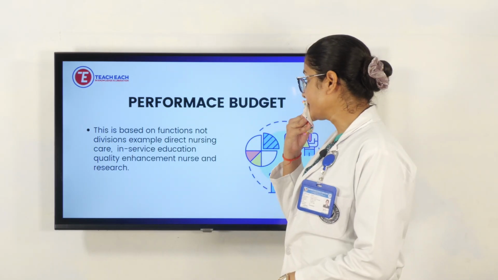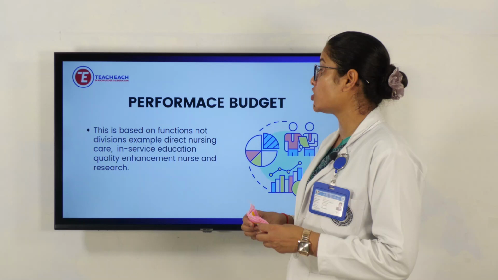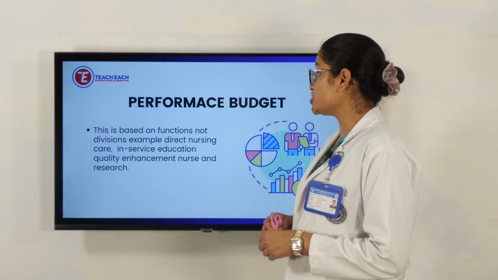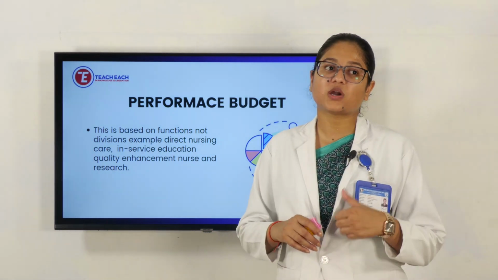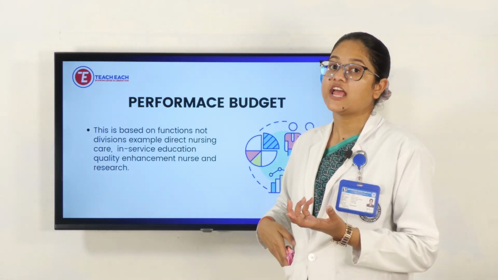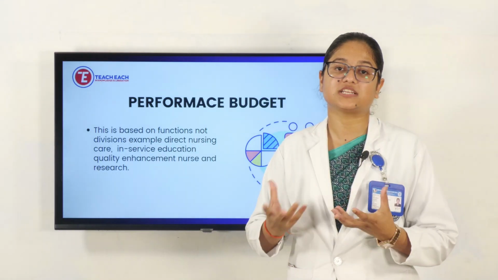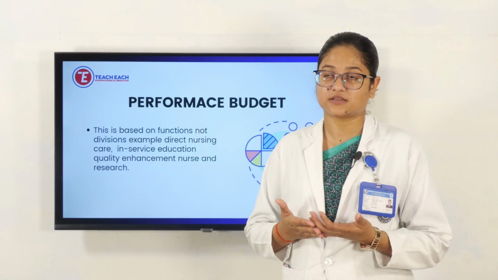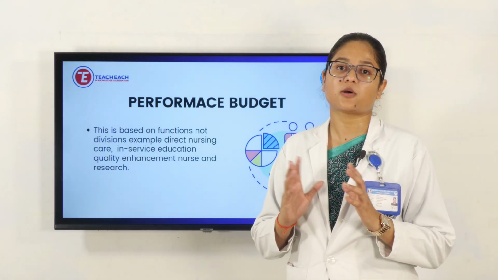Next is performance budget. This is based on the functions, not on divisional. Example: direct nursing care, in-service education, quality enhancement nurse, and the research. Performance means what we are presenting, individually or as a group. Like if a nurse is there, according to their performance, some organizations will have policies like nurse of the year, best nurse, bedside nurse, or best student. So all these policies will also be there.